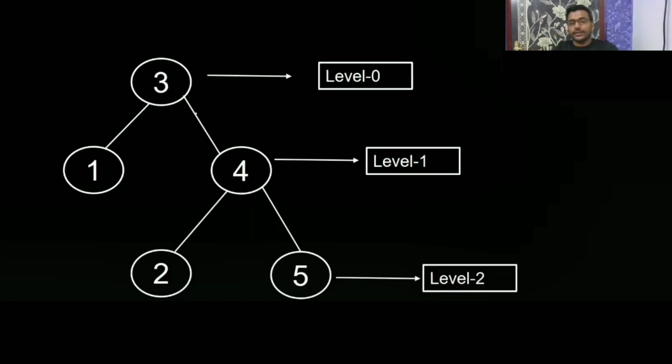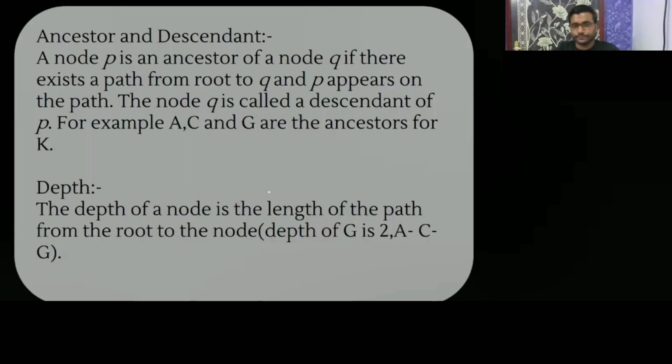See, this is a binary tree. Let us assume it's only a tree. So this is level 0, this is level 1, this is level 2. I have made this PPT only for you people, so that by the picture also you will be able to understand it. I want to make the concept clear. It has taken some time to create the PPT, but I think that this PPT looks very good.